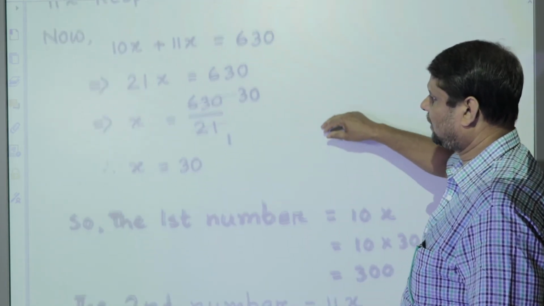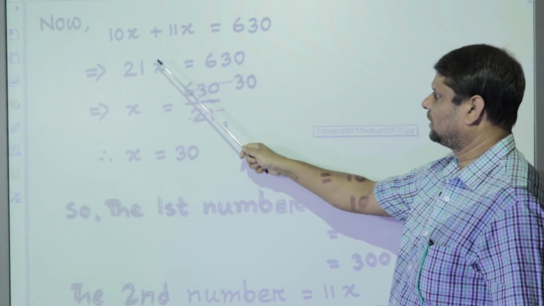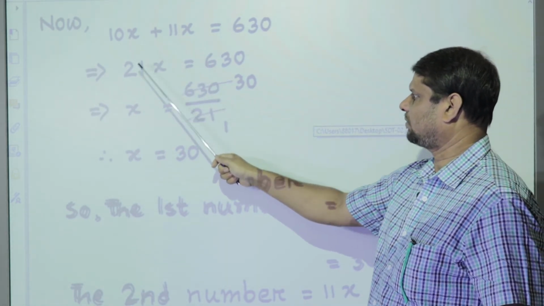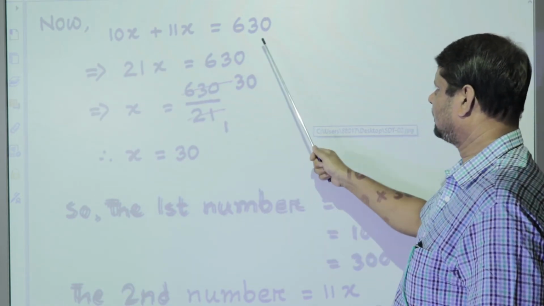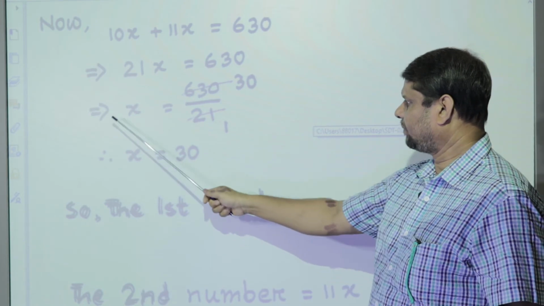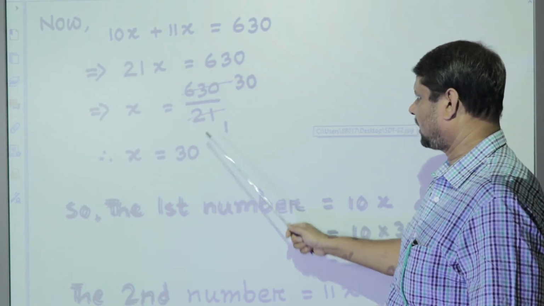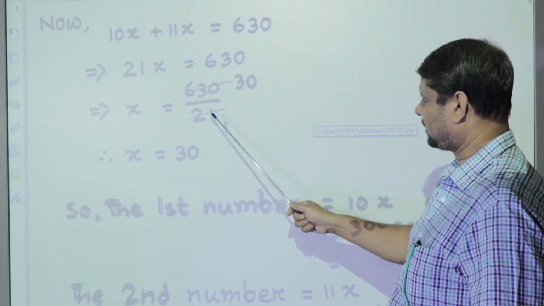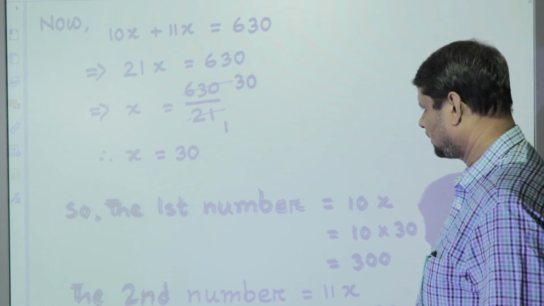Now we will solve the equation. 10x plus 11x, if we add these two terms, we get 10 plus 11, 21x is equal to 630. It implies that x is equal to 630 by 21. If we calculate this, then we will get x is equal to 30.